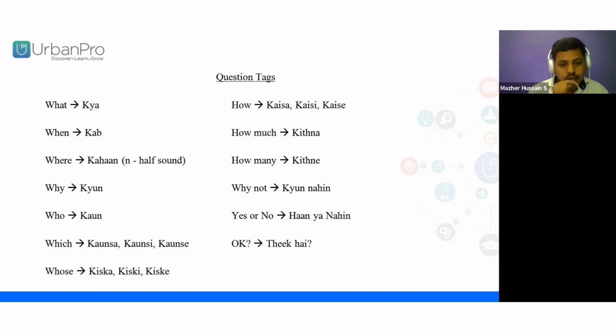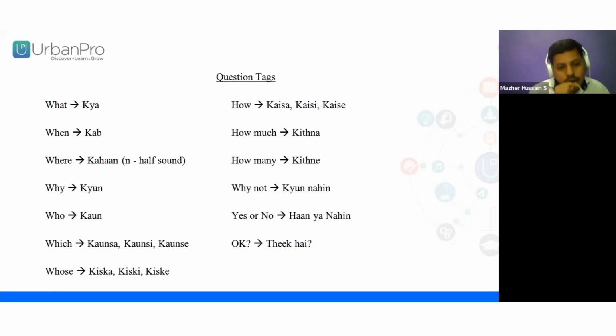And then we have where, it is kahan. Again, the n is a half sound. If you say kahan with a full n, then the pronunciation is wrong. You should always say kahan with the half sound.